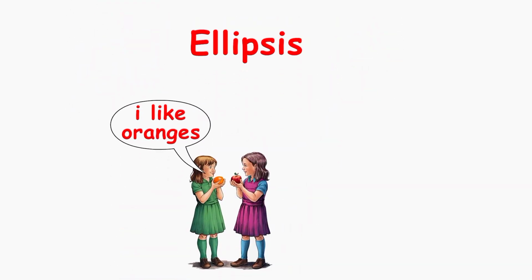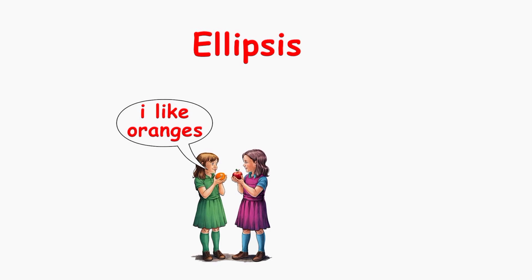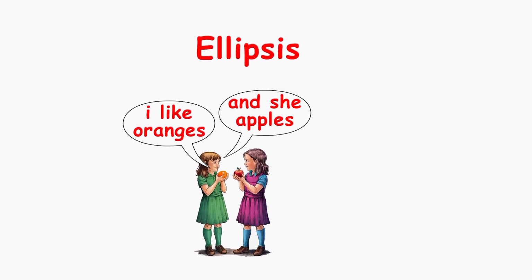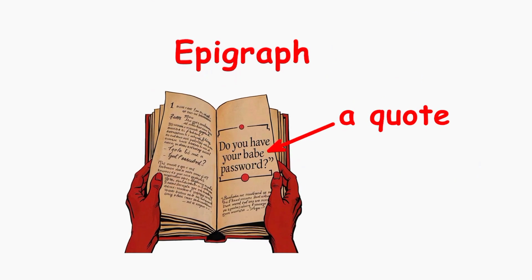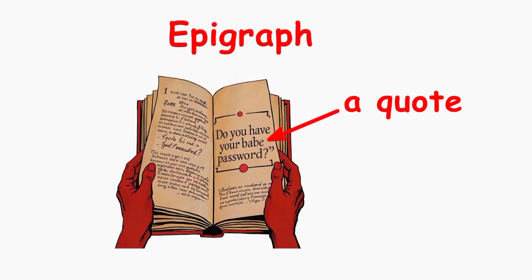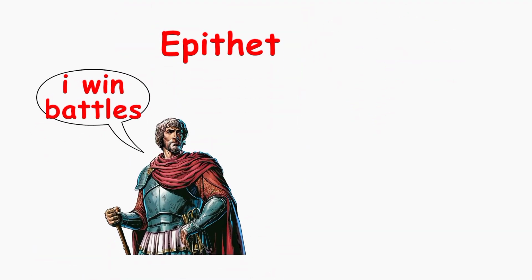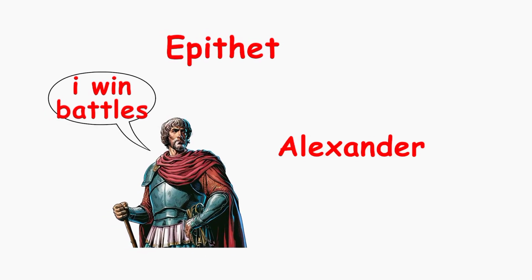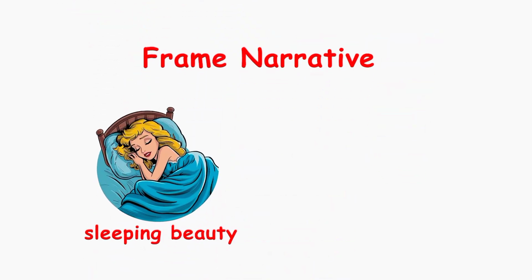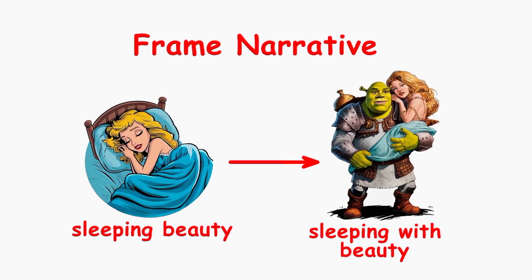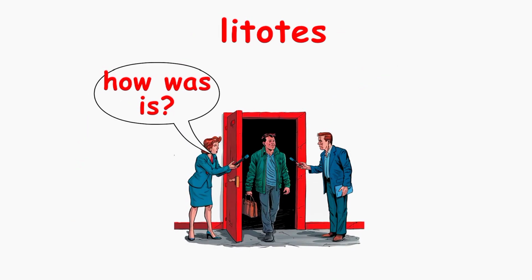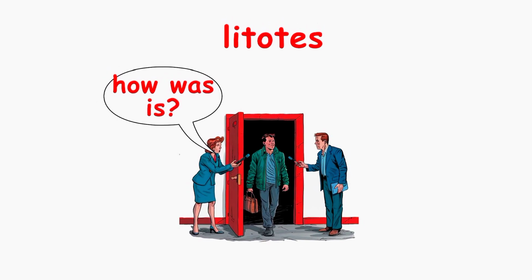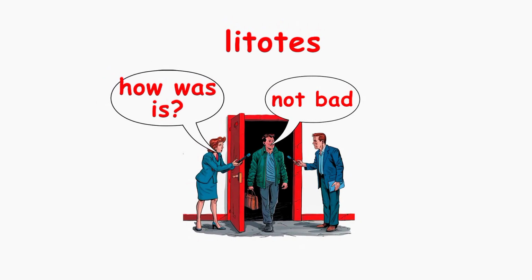Ellipsis, leaving out words or phrases that are understood. Like saying I like oranges, and she apples, instead of I like oranges, and she likes apples. Epigraph, a quote at the beginning of a book or chapter that relates to the story. Epithet, a descriptive word or phrase used to characterize someone or something, like Alexander the Great. Frame narrative, a story that has another story inside, where one story sets up and surrounds another. Litotes, a type of understatement where you say what something isn't to emphasize what it is. Not bad, to mean very good, is an example.